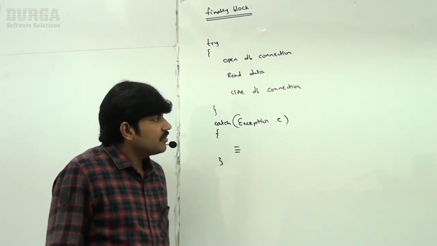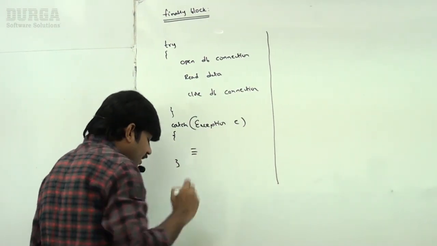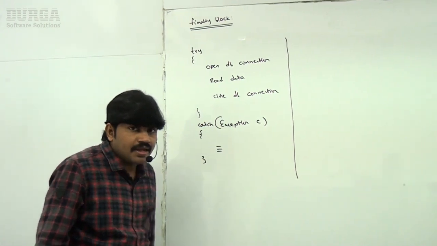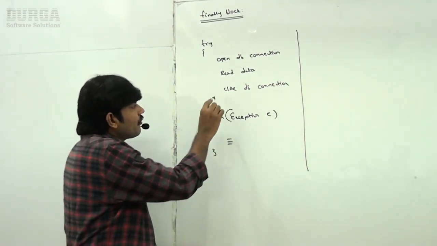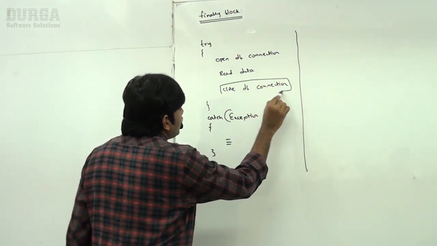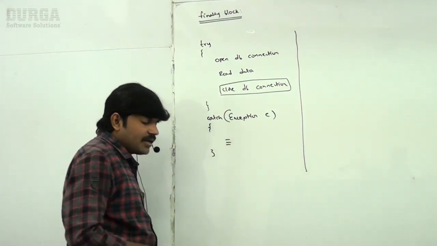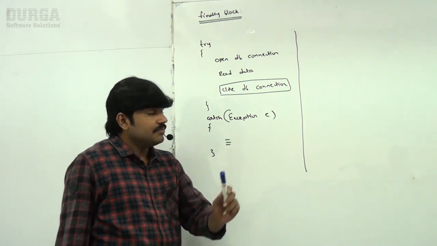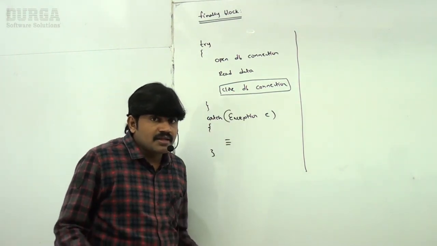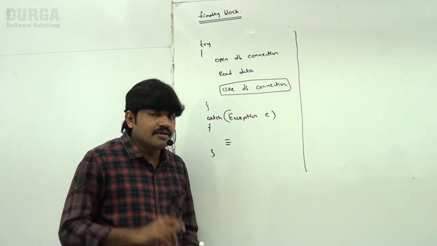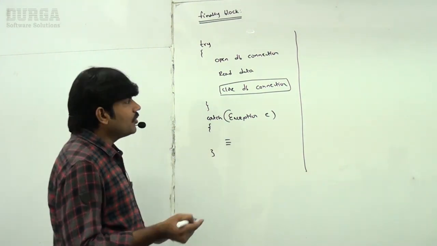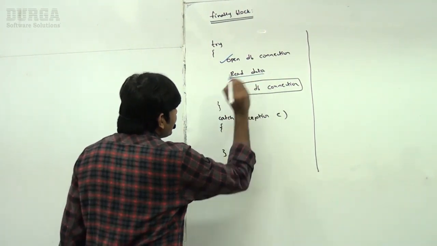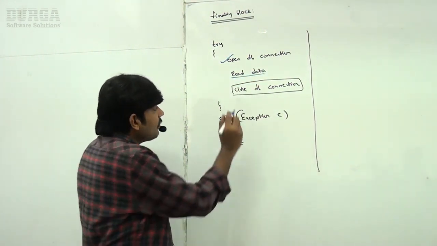Can you please tell, is this approach recommended or not? Writing cleanup code inside a try block, is it recommended or not? It is never recommended. The reason is, suppose you open the DB connection successfully, and while reading data some exception got raised.